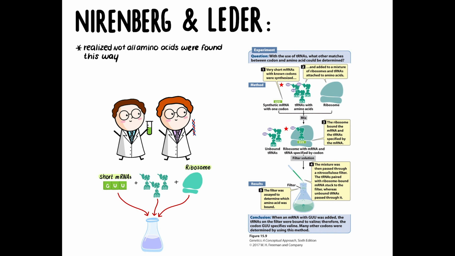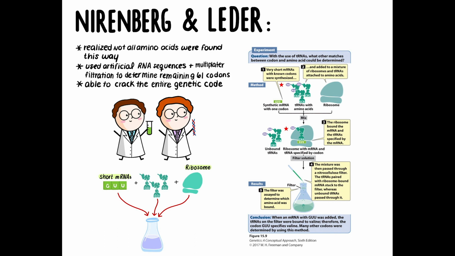However, soon after, Nirenberg realized that not all amino acids were found this way, which is where Leder came in. They developed a new experiment where they used short artificial RNA sequences and multiplanar filtration to identify the remaining 61 codons. They were finally able to crack the genetic code.